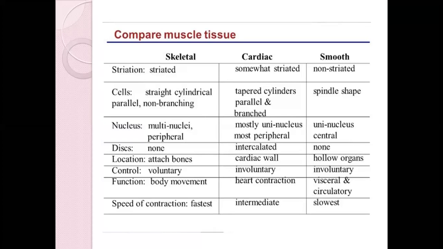Then the speed of contraction. Skeletal muscle has the fastest speed of contraction as compared to the cardiac and smooth muscle tissue. The slowest is seen in the smooth, and the cardiac muscles have an intermediate speed of contraction, that means a medium level of contraction. So this is a brief comparison of the muscle tissue. If you study it in this way, it will be easy for you to memorize.